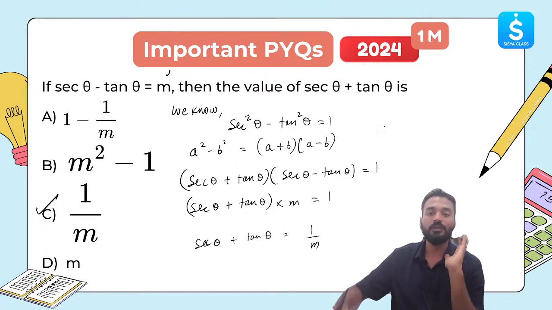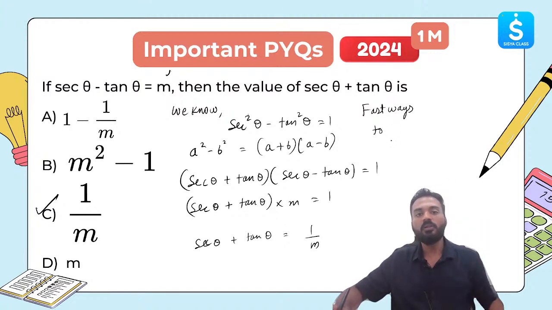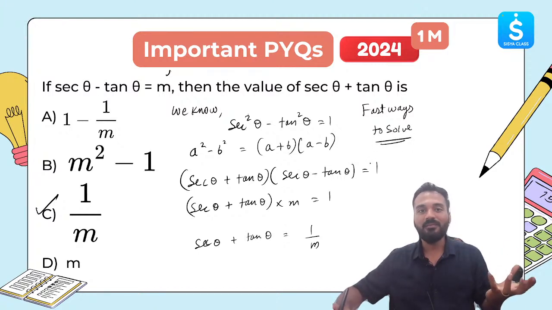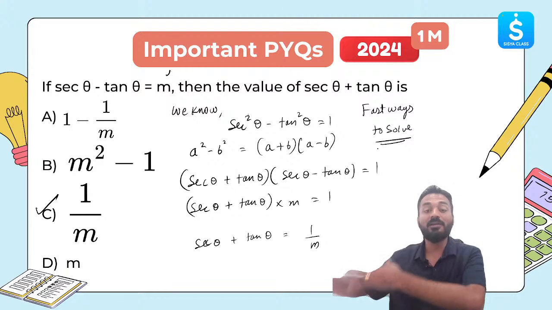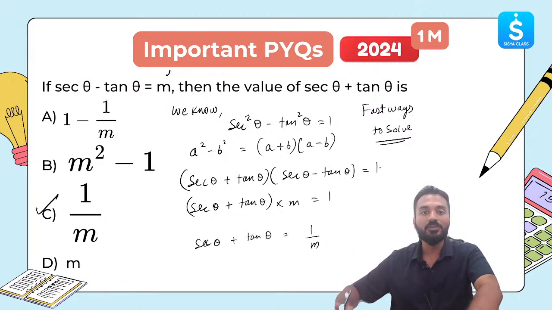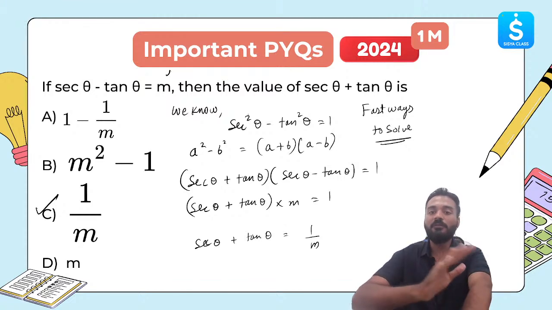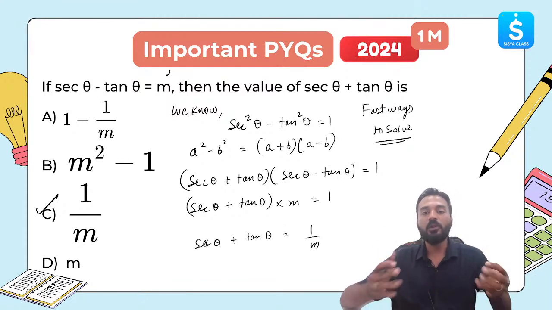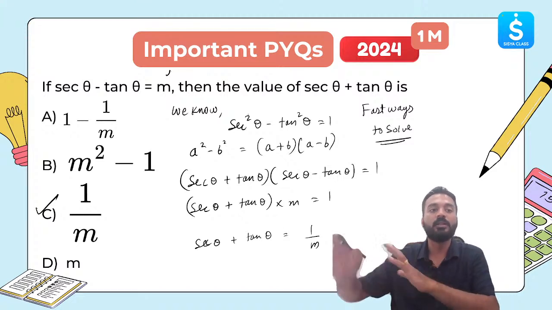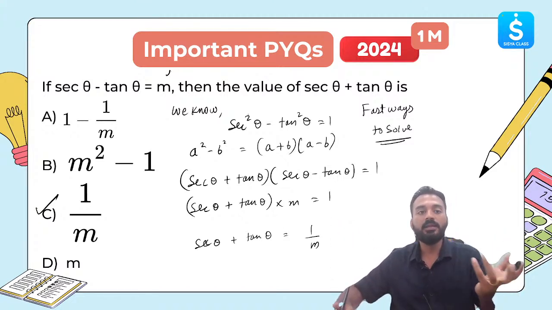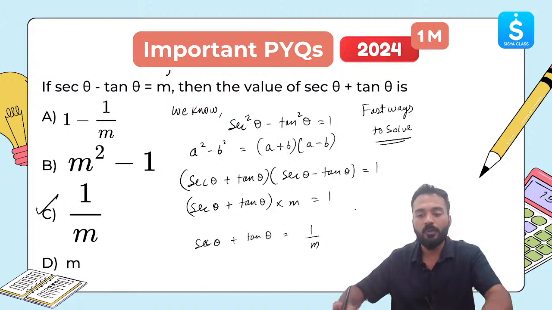Okay, let's move ahead. Such questions are for 1 mark. For 1 mark questions, you need to know faster ways to solve the question, because there is a longer way to solve this question as well. For 1 mark questions, you will not spend much time, right? You will spend more time on 2 marks, 3 marks, case study questions, 5 mark questions, long answer questions. A lot of students who do not know the fast ways to solve will be stuck in this, and they will solve it in some other way. They will write 1 by cos theta, sin theta by cos theta, so they will get confused. So this is the smart way, the faster way to solve this.